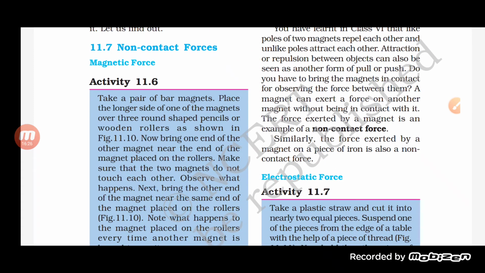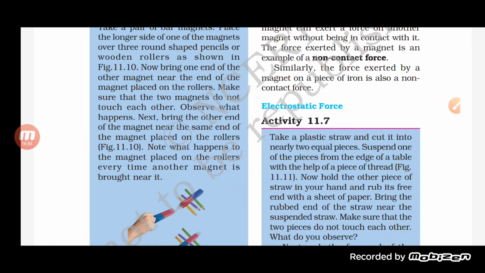Now, here an activity is given, students. Take a pair of bar magnets, place the longer side of one of the magnets over three round-shaped pencils or a wooden ruler. Now bring one end of the other magnet near the end of the magnet placed on the roller. Make sure that the two magnets do not touch each other. Observe what happened. Next, bring the other end of the magnet near the same end of the magnet placed on the roller. Note what happens to the magnet placed on the roller every time another magnet is brought near it.